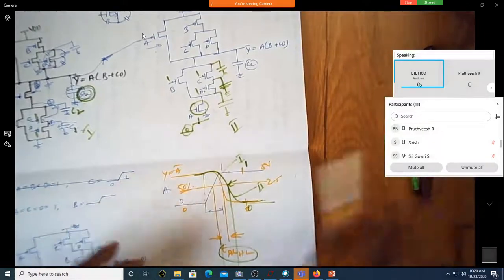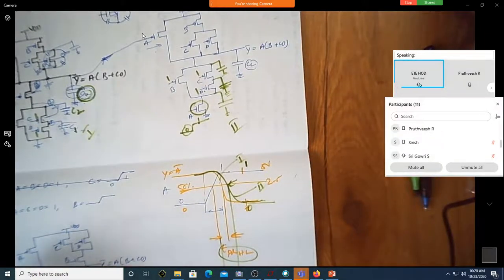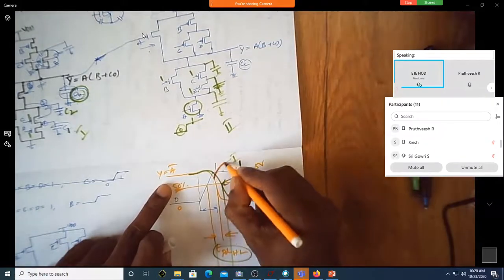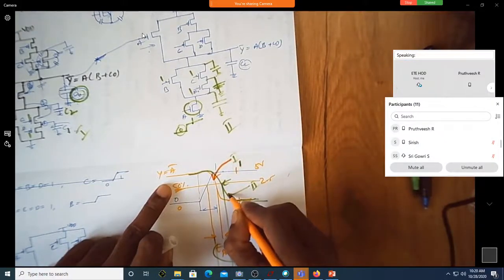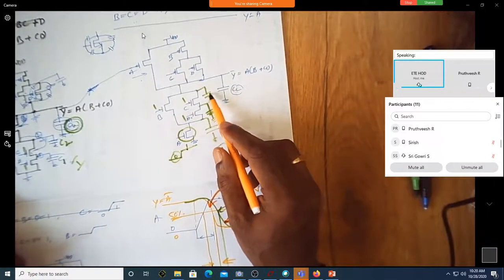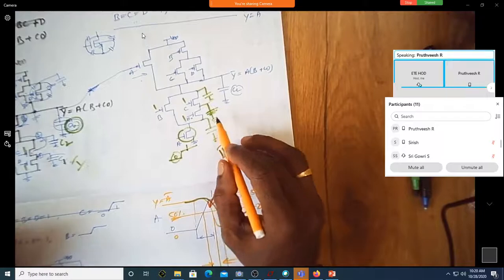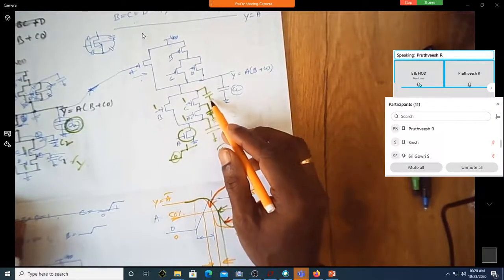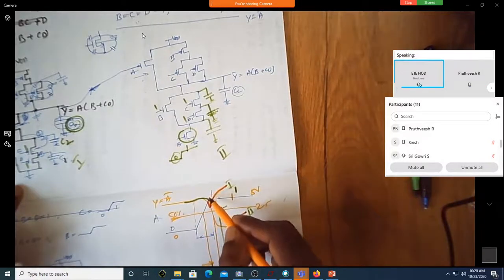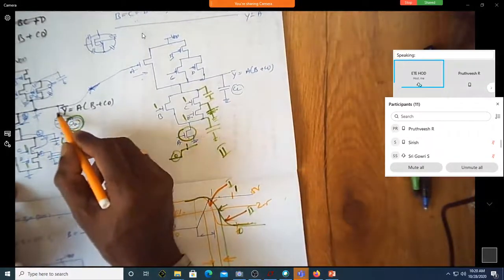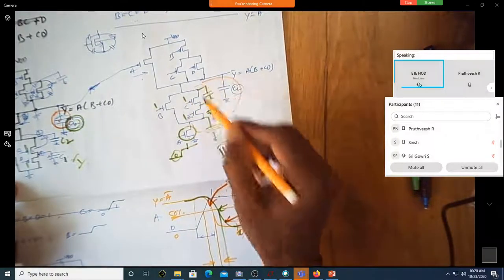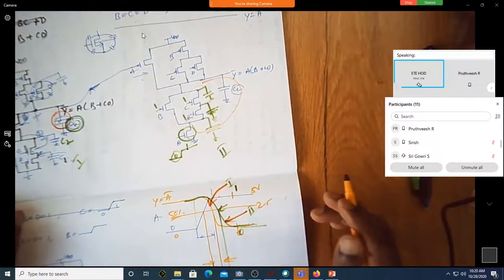So where is the other color? Shall I say this is the first case and this is the second case? In the second case, because these capacitors have not yet discharged, they are waiting. Of course, they will also start discharging only when this turns on, which will happen when this goes high. So here only this capacitor has to discharge, but here all the capacitors have to discharge. That's why it takes more time.